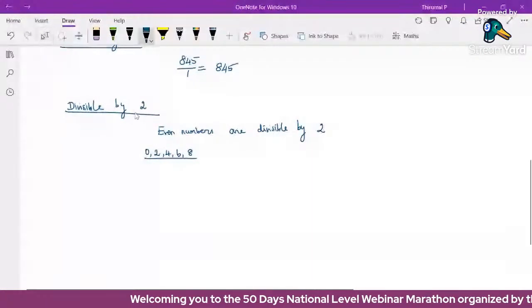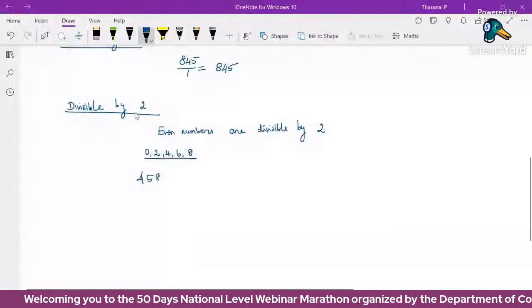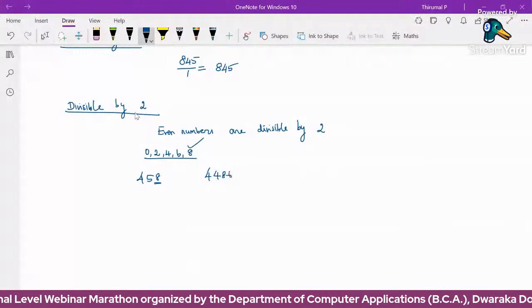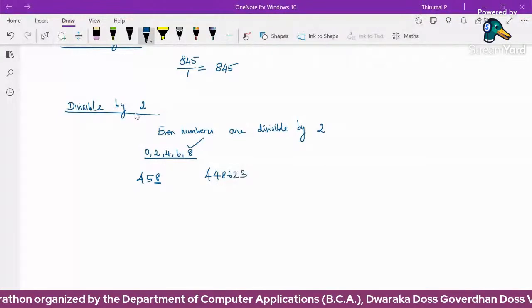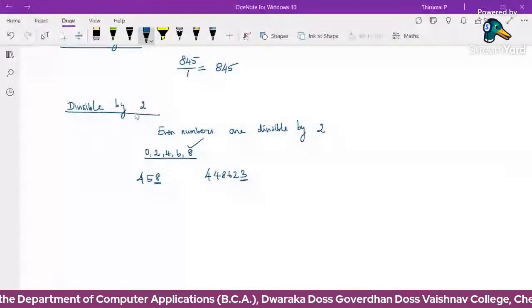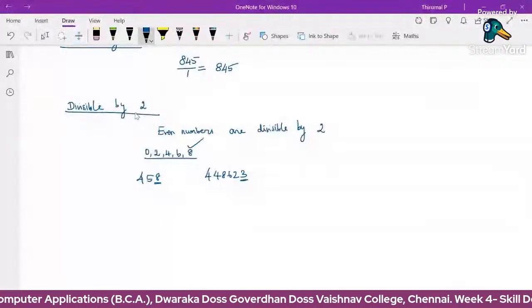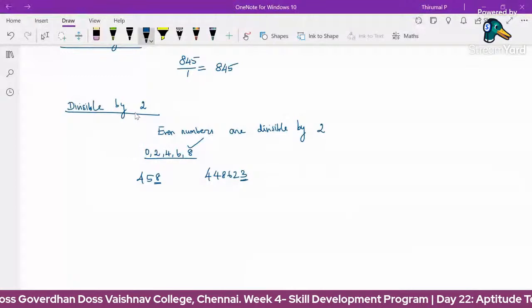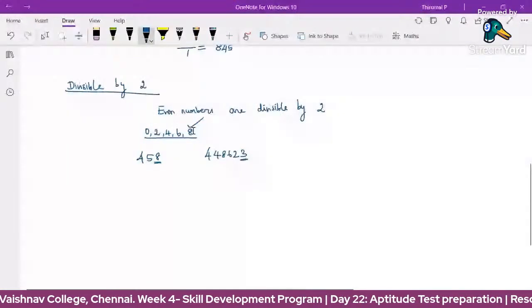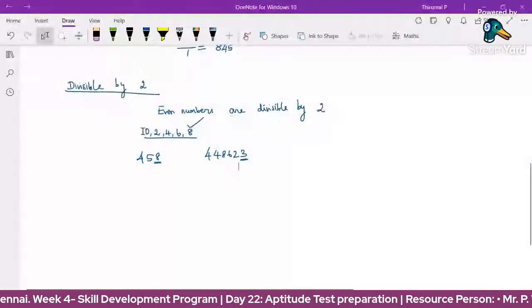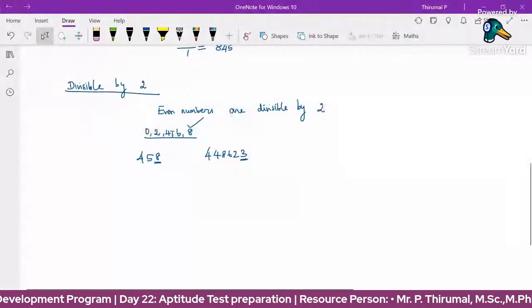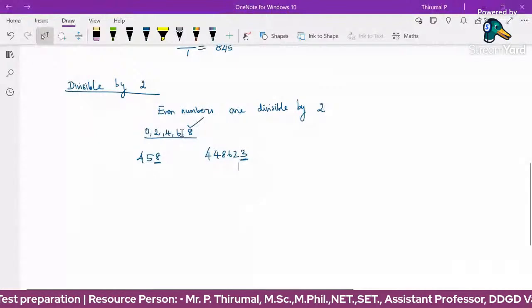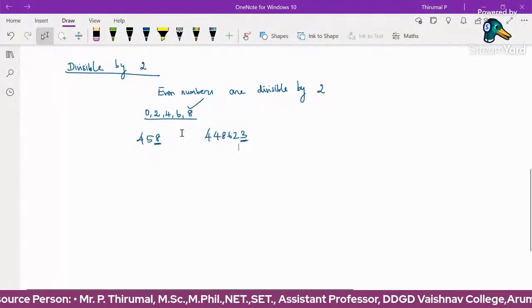Some examples: suppose 458. Here the unit digit value is 8, so this is divisible by 2. For another number, the unit digit value is 3, so this is not an even number and not divisible by 2. So the divisibility check by 2 is very simple. Even numbers are divisible by 2. Even numbers have unit digit 0, 2, 4, 6, 8.